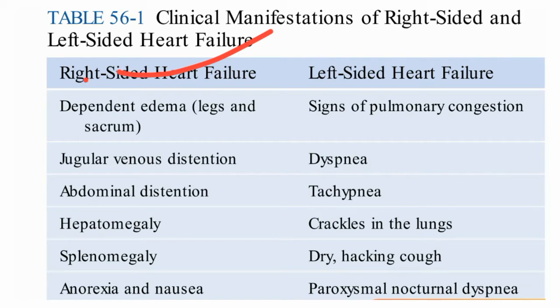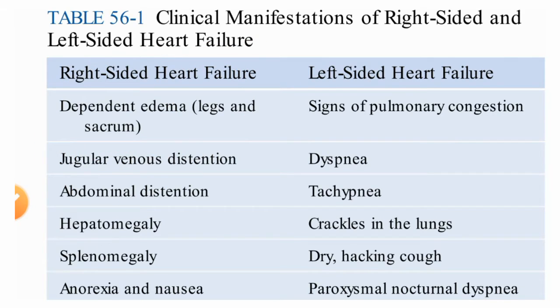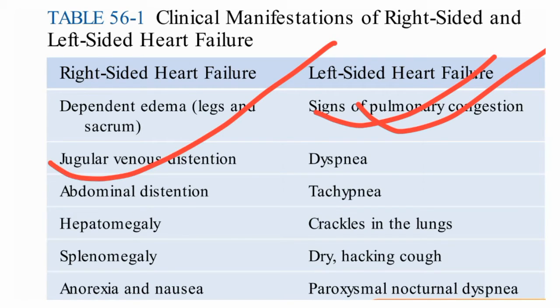You will be able to see dependent edema in the legs and sacrum, or in the whole body. Whereas in left side failure, pulmonary congestion, that means pulmonary edema, will be there. In right side failure, jugular vein distension will be there.